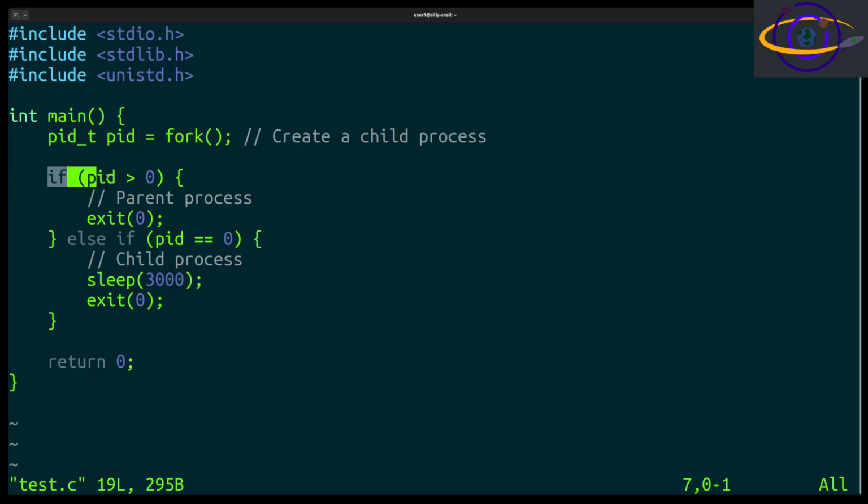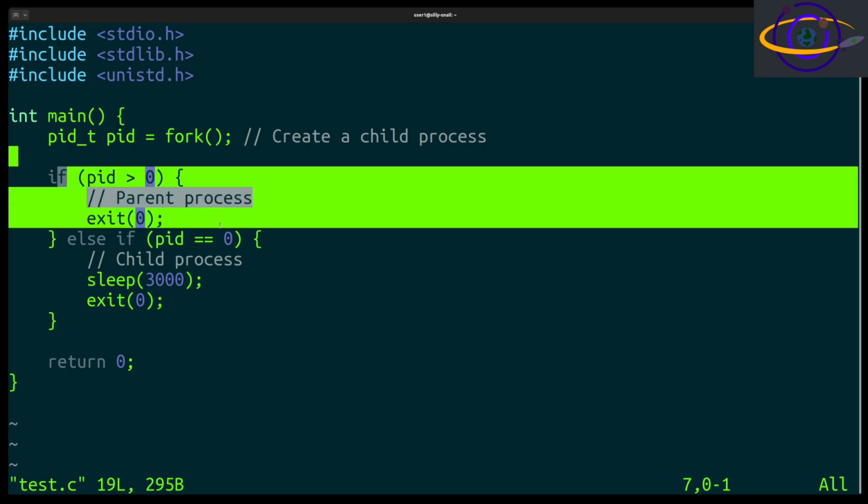So we test here: if PID is over 0, we know we're in the parent process. Else if PID equals 0, we know we're in the child process. The child process has a 0, whereas the parent process gets the PID value of the child process. So if we have a parent process, we're going to call exit 0 to exit successfully, but we're going to just exit the process.